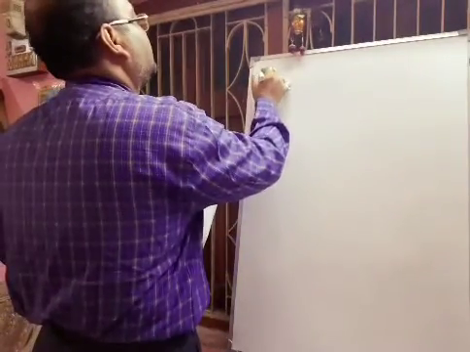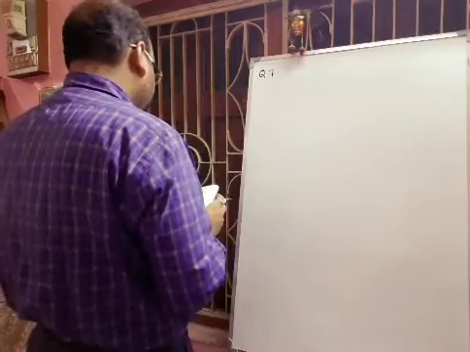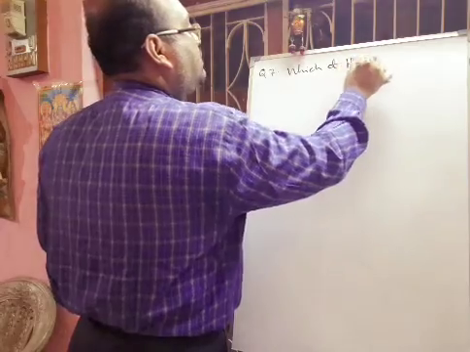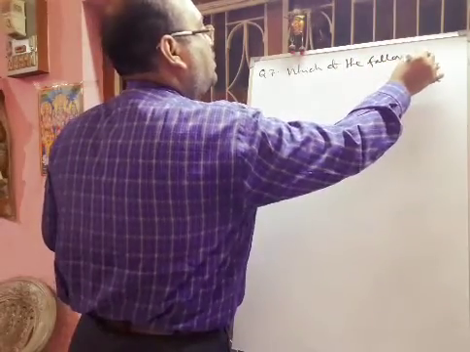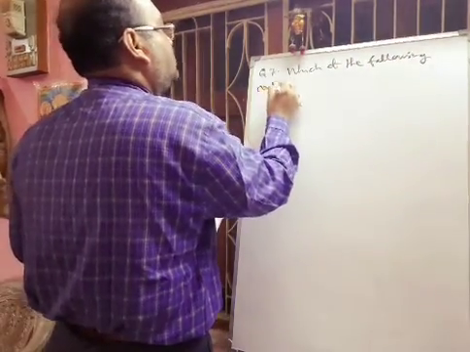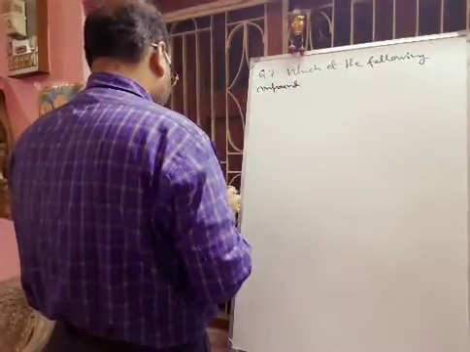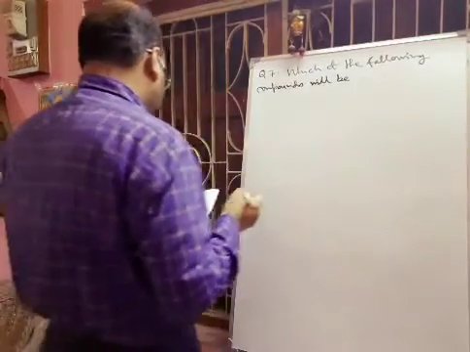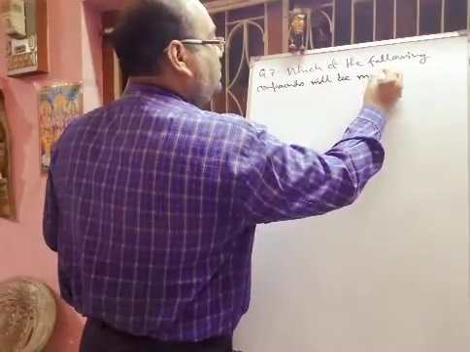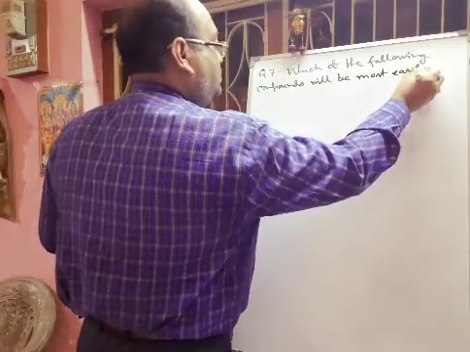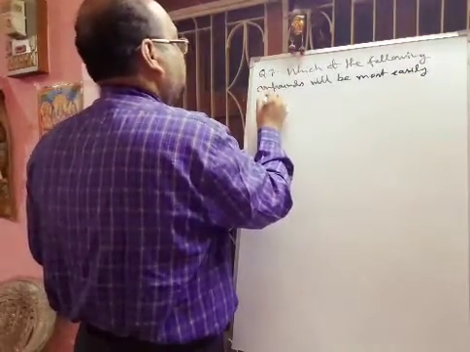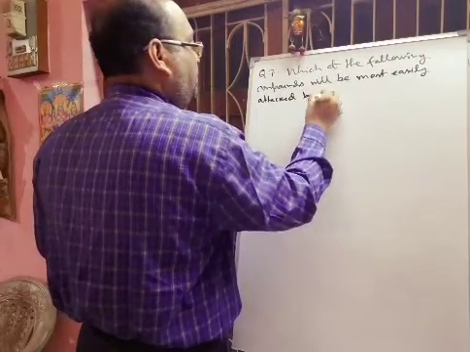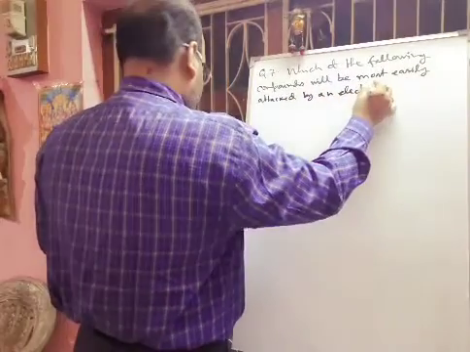Question number 7. Which of the following compounds will be most easily attacked by an electrophile?